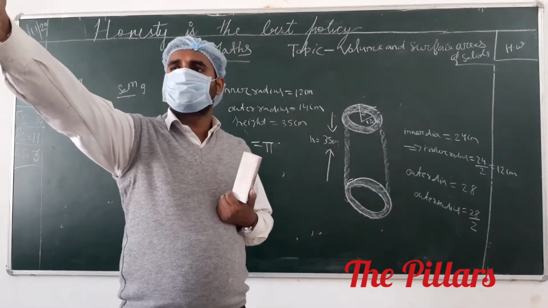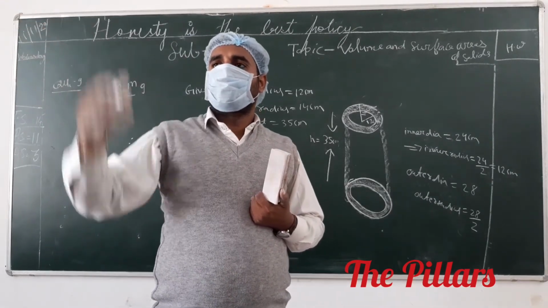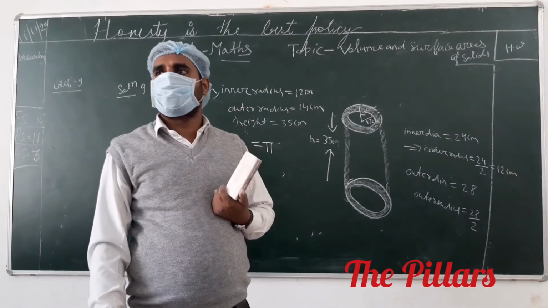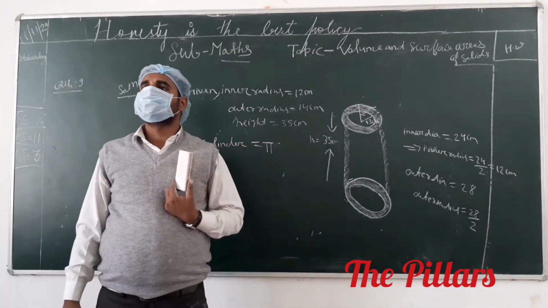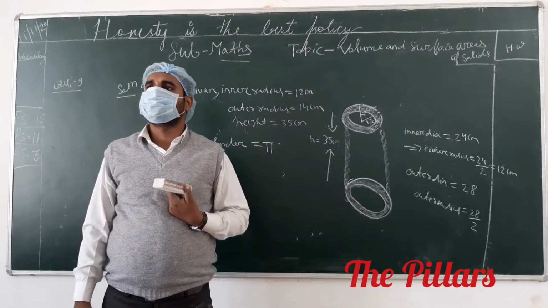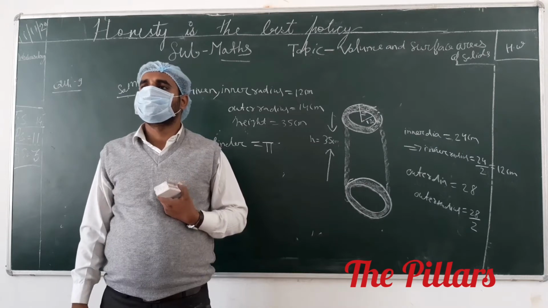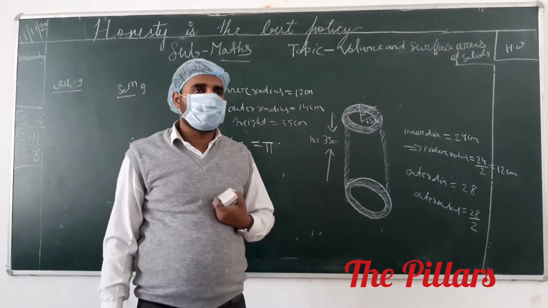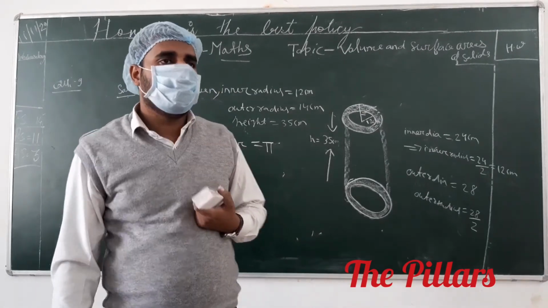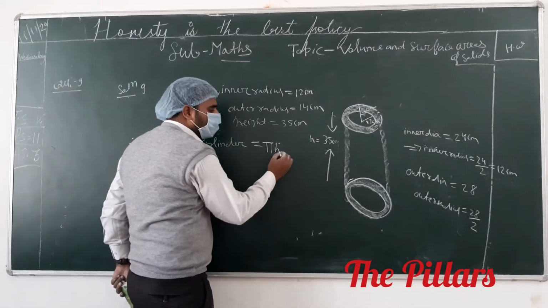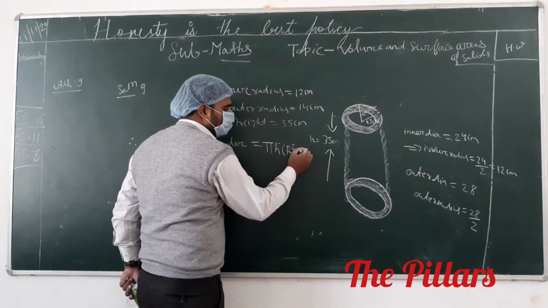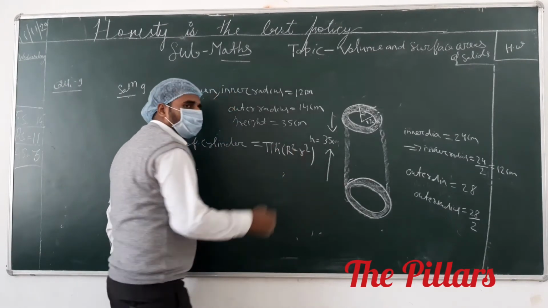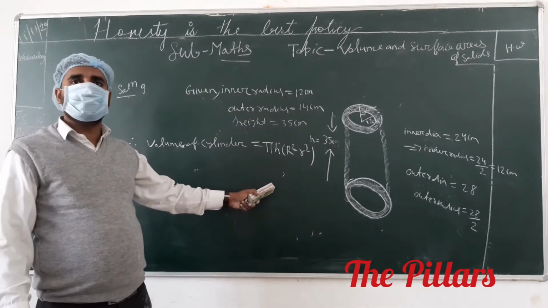What is the volume of the hollow cylinder? Sir, pi r square h minus pi small r square h. Pi capital R square h minus pi small r square h. Our direct formula is pi h into capital R square minus small r square. You know, this is the volume of the hollow cylinder.